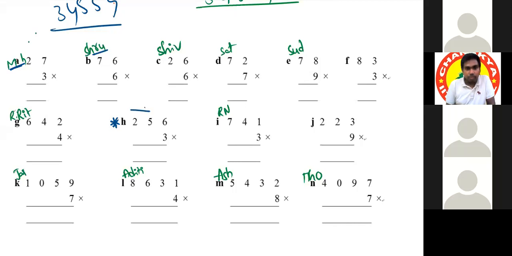I am explaining. Left to right we are moving. First, 3 twos are 6. Next, 5 threes are 15. As it is a double digit number, I am writing it this way: 1 here, 5 here. Next, 3 sixes are 18. 1 here, 8 here. Then the balance, 7. So 7, 6, 8. That's all.